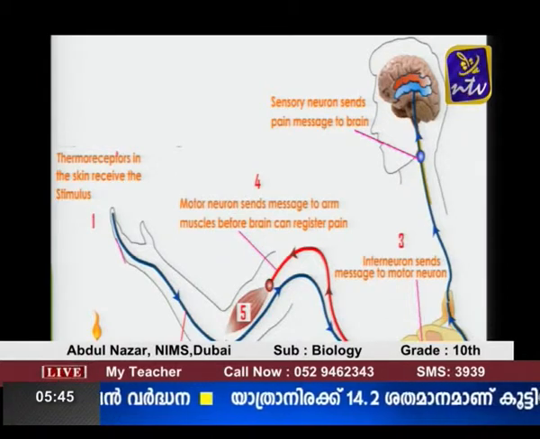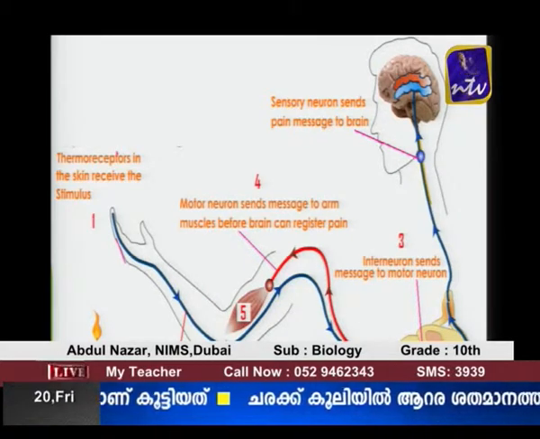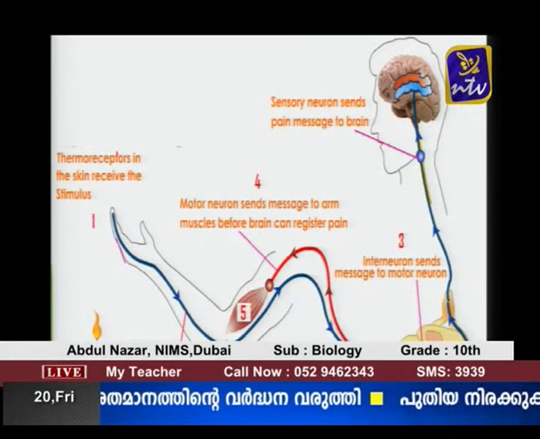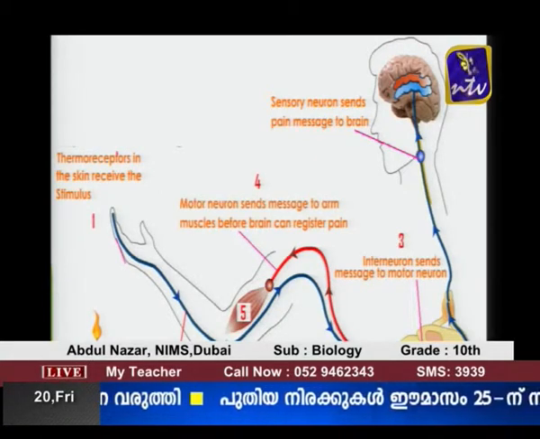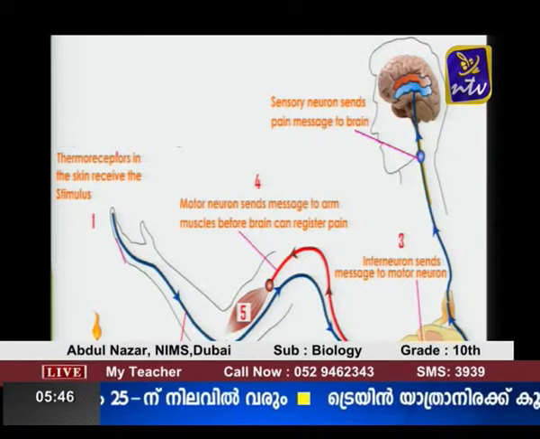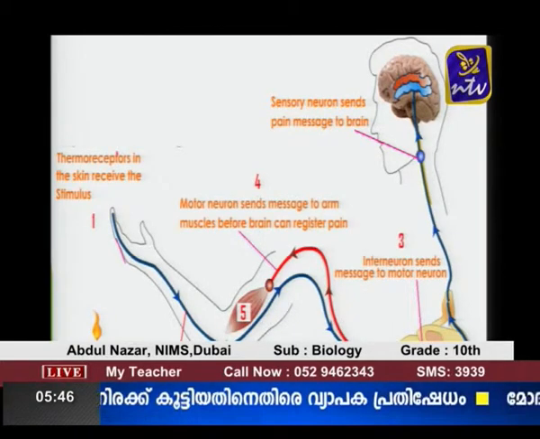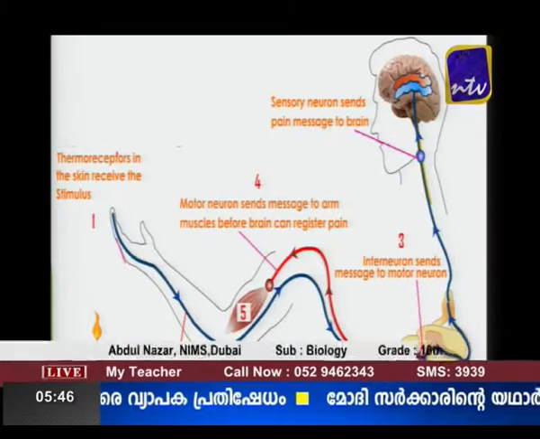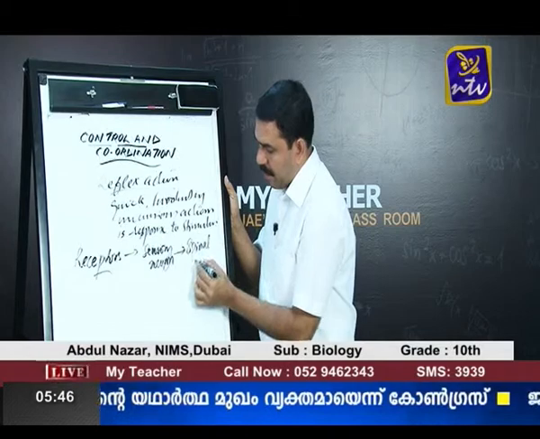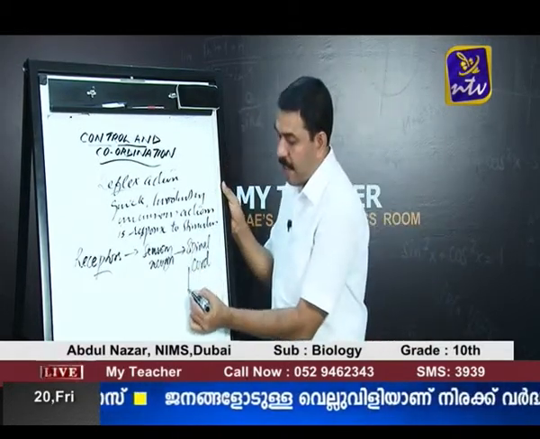For example, when we touch a hot object, the thermoreceptors on the skin receive the stimulus, and this stimulus is carried by the sensory neuron to the spinal cord. So once again, let me write on the board. When we touch a hot object, the thermoreceptors which are present on the skin receive the stimulus, and this stimulus is carried by a sensory nerve, a sensory neuron, to the spinal cord, and the spinal cord takes the decision.